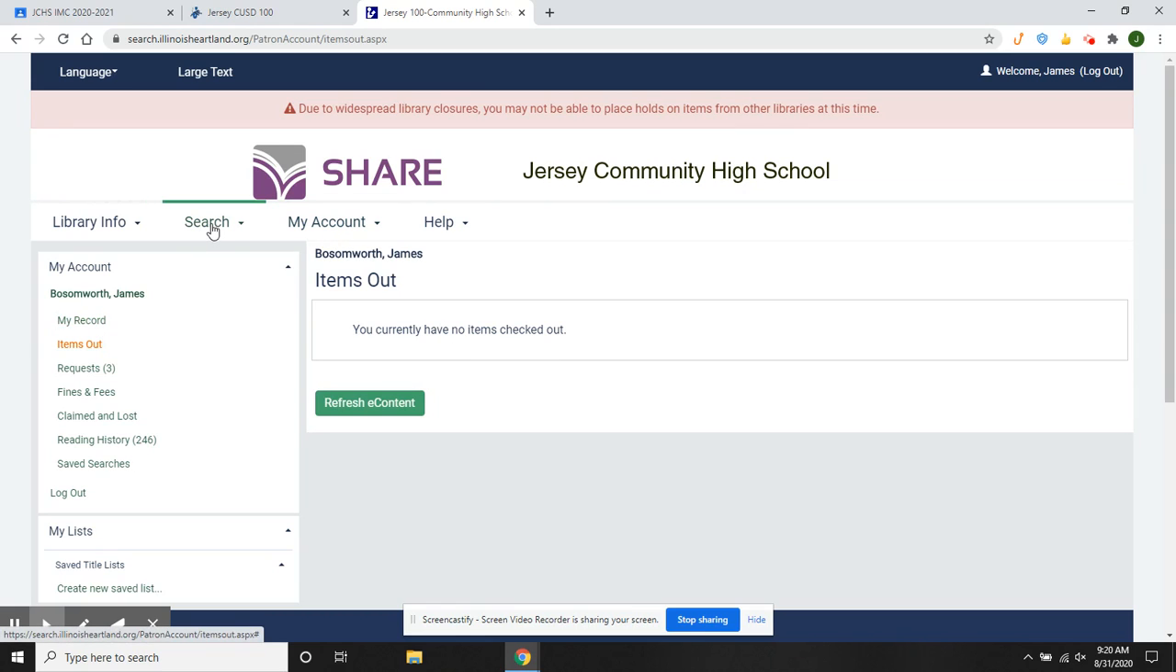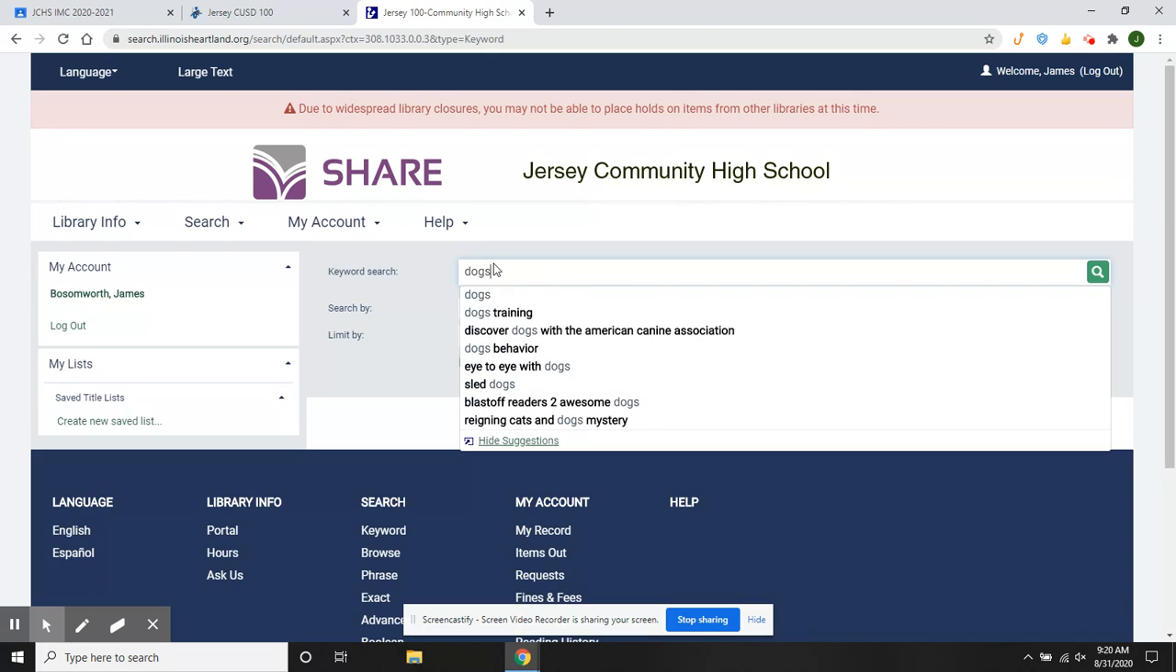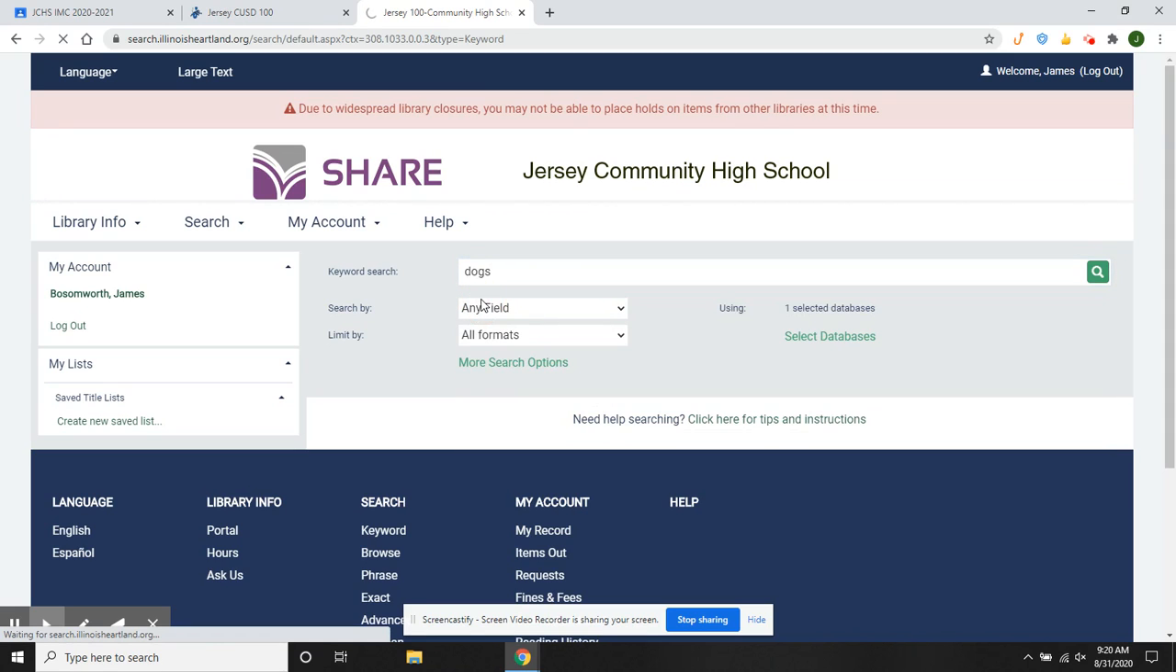But let's just go real quickly through how we would search for something. So if you wanted to order a book, find something that was of interest, you can use the keyword, you can use browse, you can use a phrase, you can use exact. I typically go with keyword. So I want to learn something about dogs, right? And you'll see if you do a keyword search that has a variety of things right off. Maybe something's already on here that you're interested in, maybe not.